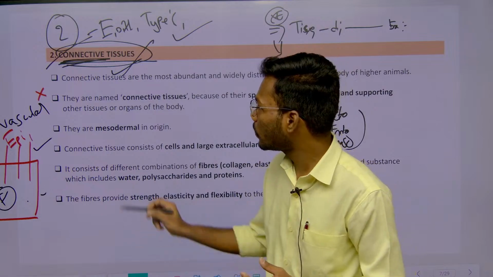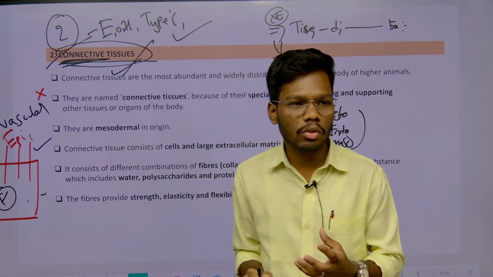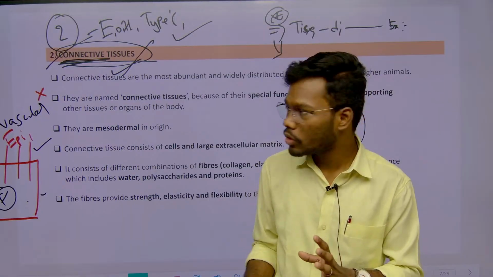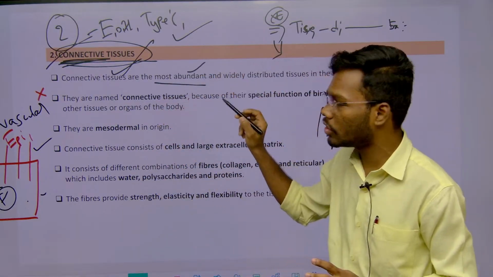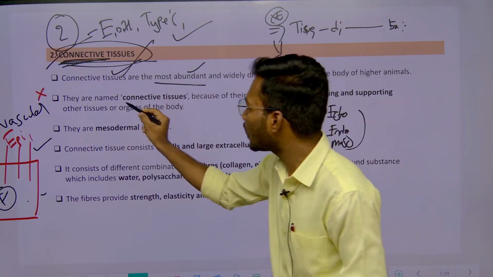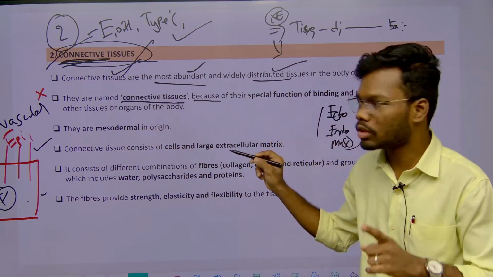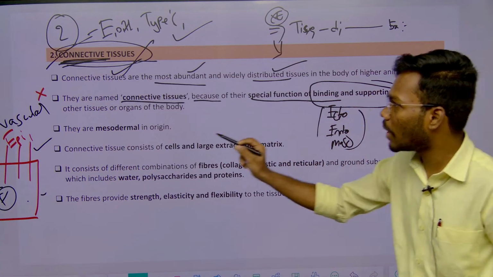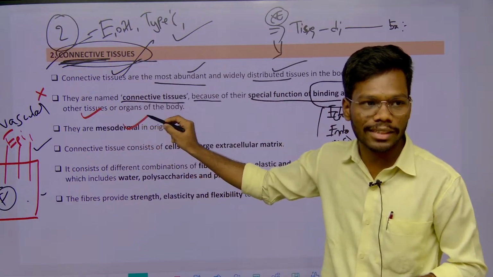Connective tissue. These connective tissues are present throughout the body, so it is the most abundant and distributed over all the tissues. It gets the name connective tissue because of its specialized function, binding and supporting other tissues and other organs.